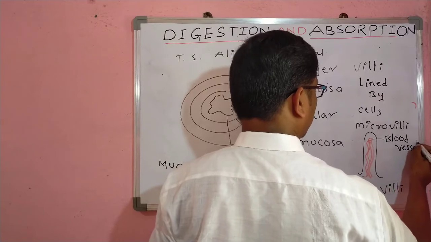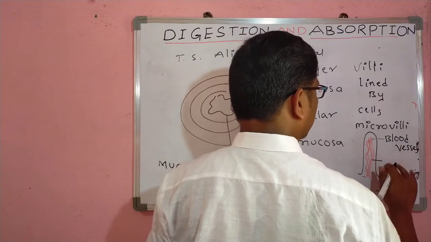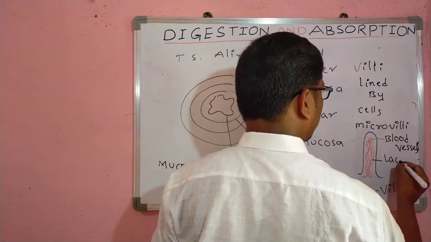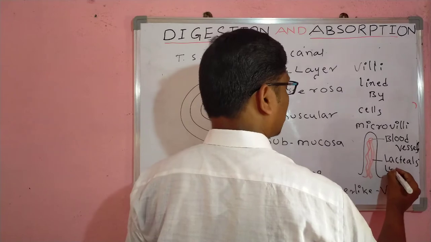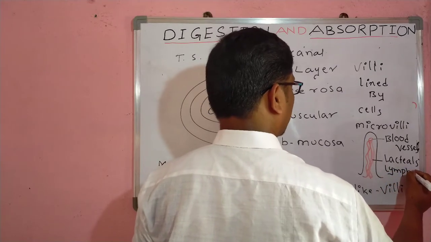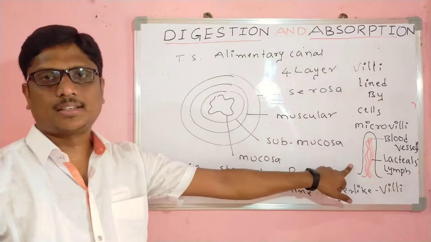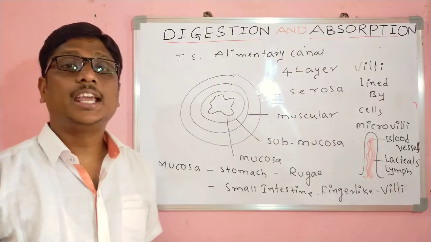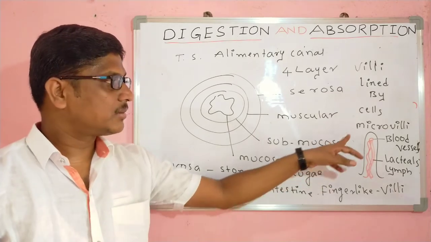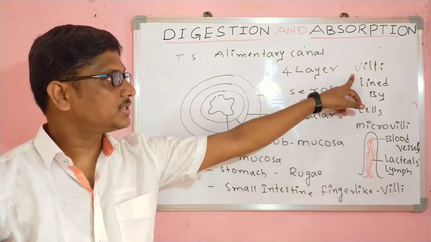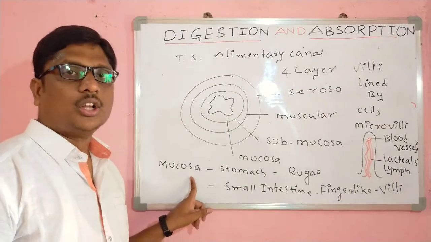It gets the blood vessels and also the nerves, and there are also specific structures we call lacteals, which are nothing but lymph vessels. These lymph vessels, or lacteals, are present inside the villi structure. These villi increase the absorption area of the intestine. So the increase in the absorption area of the intestine is caused by the villi. These villi are modifications of the mucosa only.